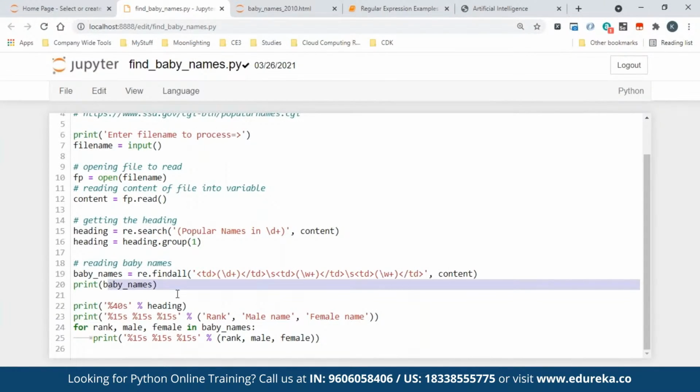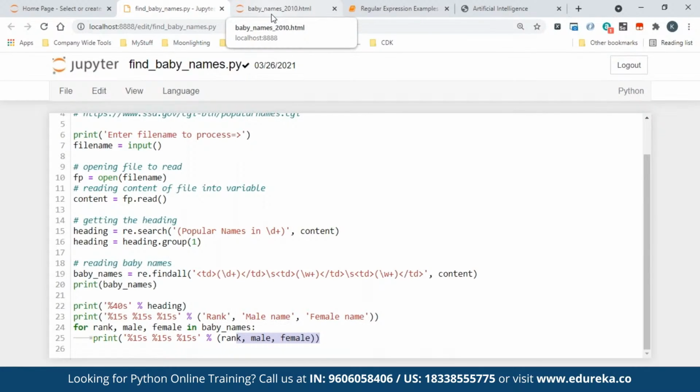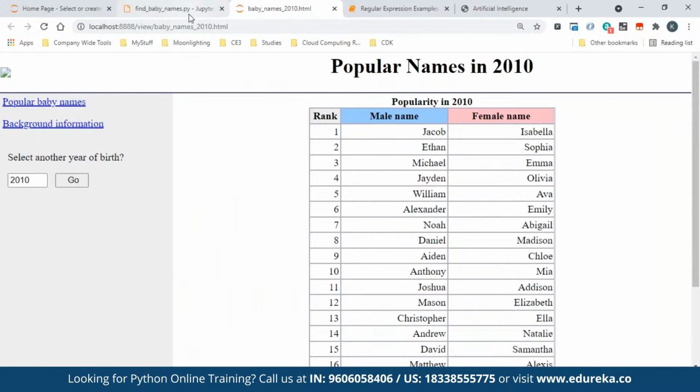Now given that these are all available, I need to just do some formatting, and this is all Python formatting. That's all I'm doing. If you see, from the same baby names I'm getting one by one, and I'm just showing it. That's all. It is as simple as that. But before that, understand this file has to be downloaded, then you can write the regular expression.